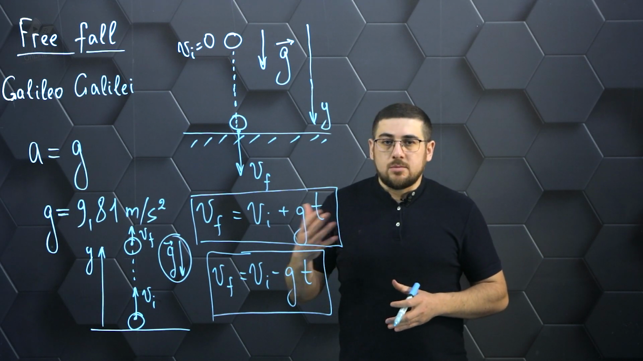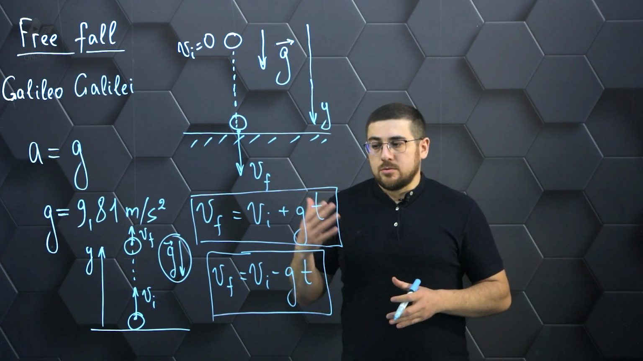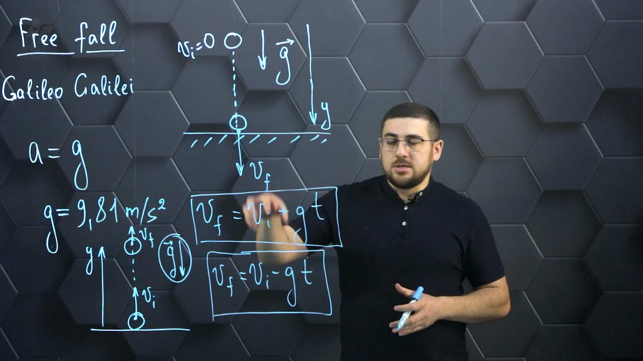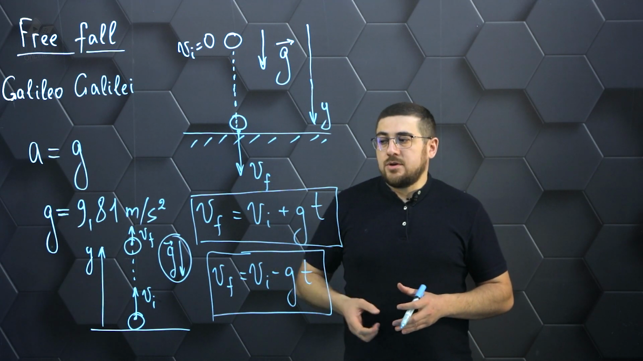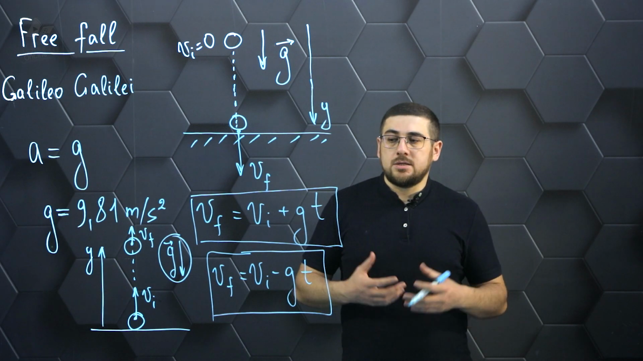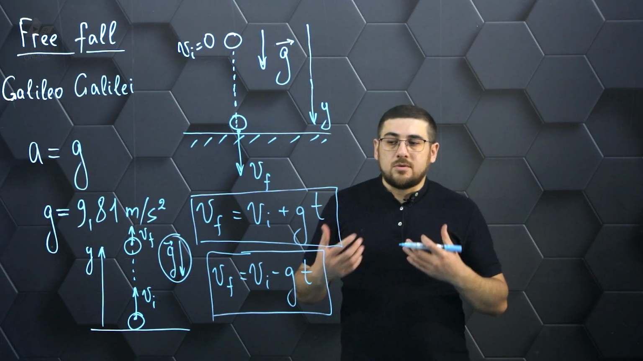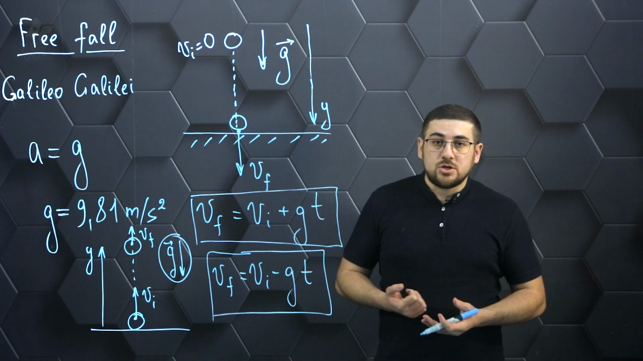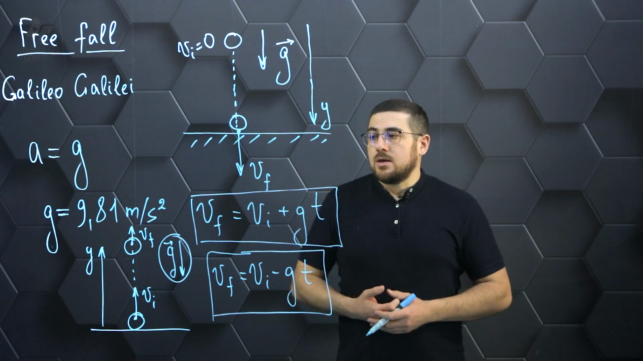The direction of the throw can be absolutely different. That is, we will consider different situations. This is the falling down, this is the upward movement in the vertical direction, this is the body thrown horizontally and the body thrown at an angle to the horizon. In all of these situations, this motion is called free fall.